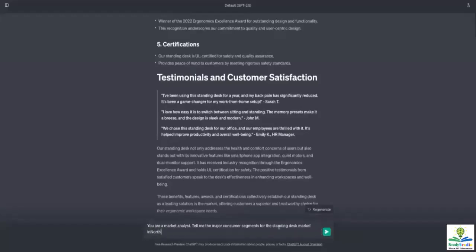Now, the reason for this is that I am located in Canada and I am trying to sell in North America primarily. That's why I selected North America. If you are located somewhere else and you want to sell somewhere else as well, then you will select that region. It doesn't actually matter where you're located. It only matters where you are trying to sell. So the country that you're trying to sell in, select that region over here. Now let's ask ChatGPT and see what it says.